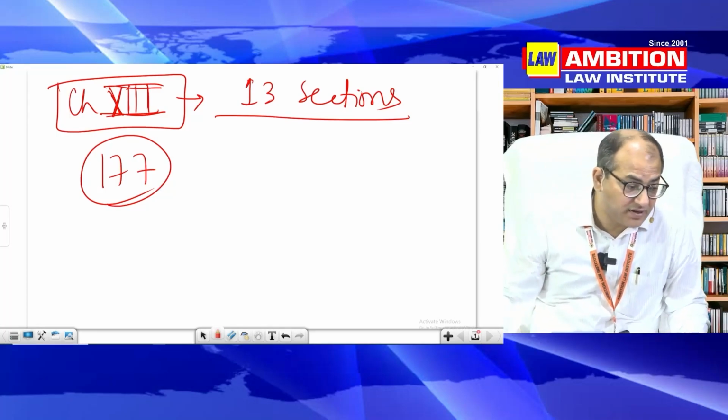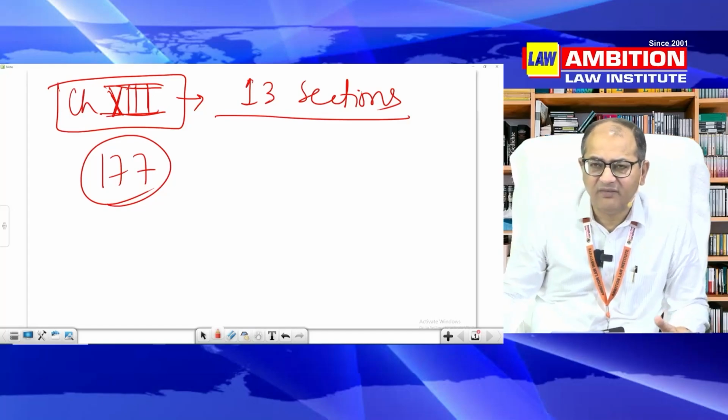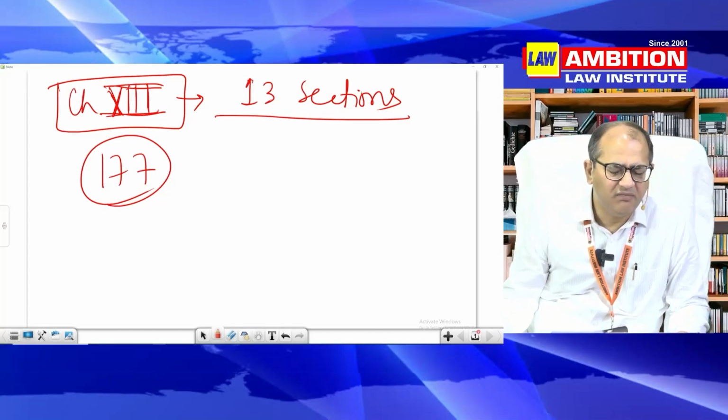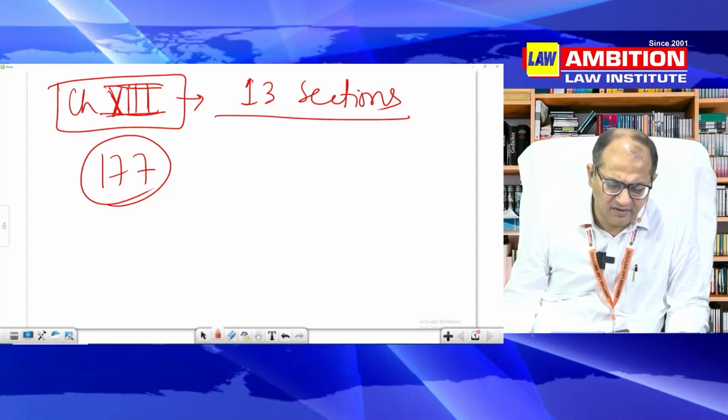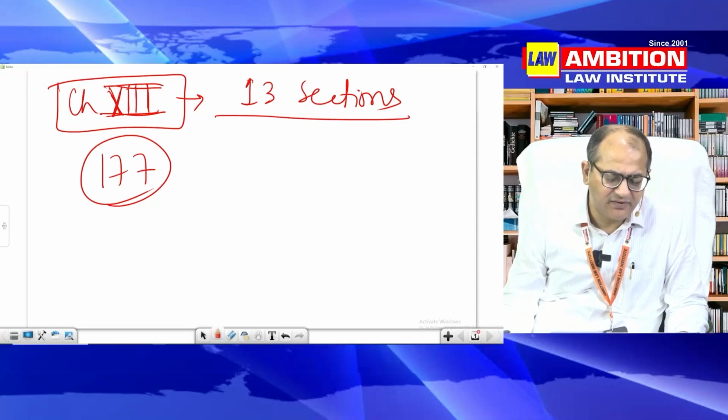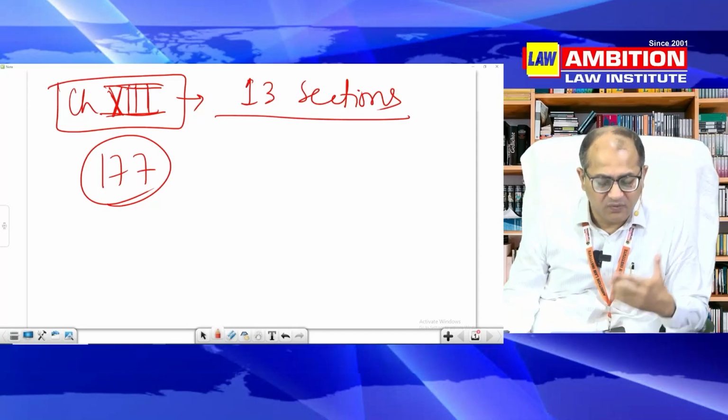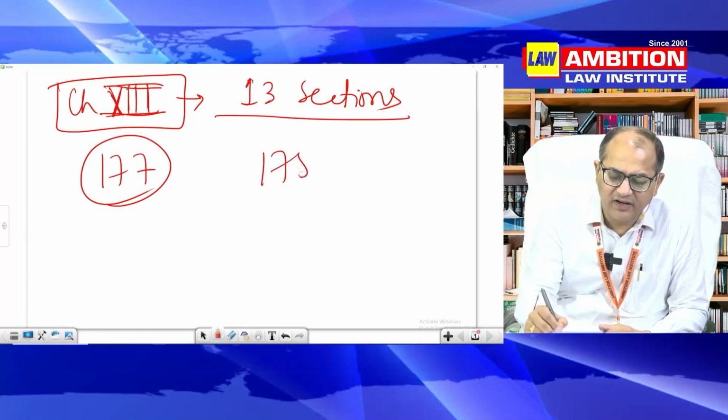Now, if I remember correctly, in Haryana, I have seen many questions on jurisdiction. Many questions. In other examinations, I did not find so many questions. Theoretical question may be there. So you just prepare theory question, what 177 says, what 178 says. 178 is basically UPSC.